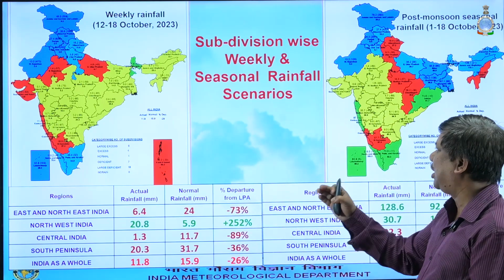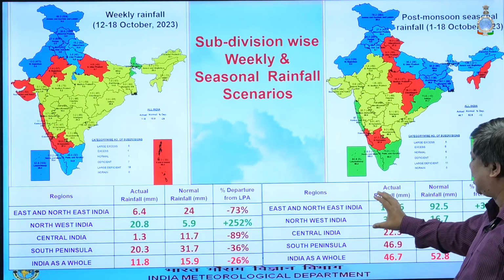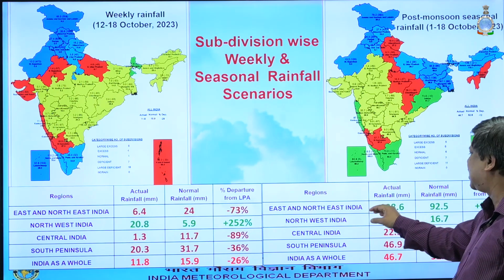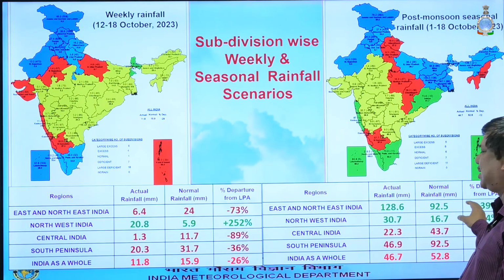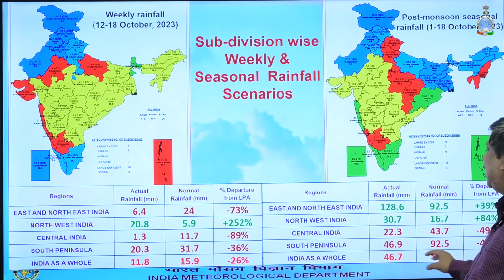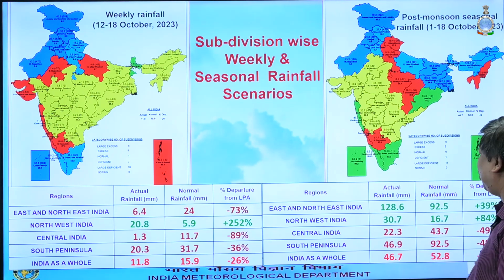After this week, if we see the scenario of the whole season, east and northeast is positive, plus 39%, and northwest India is plus 84%. Otherwise central India and southern peninsular India are minus 49%, and India as a whole is minus 12%.